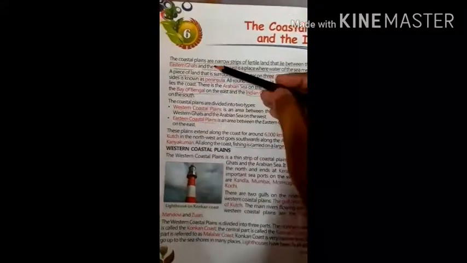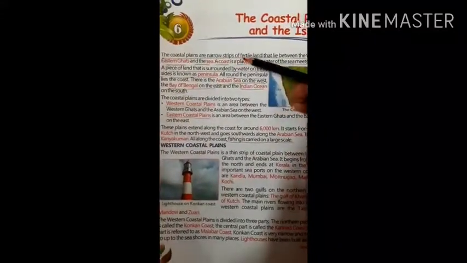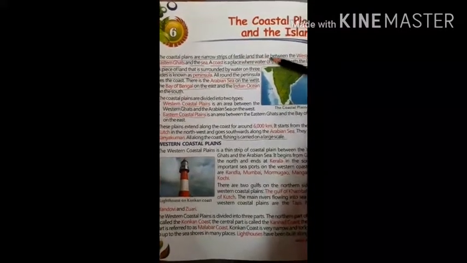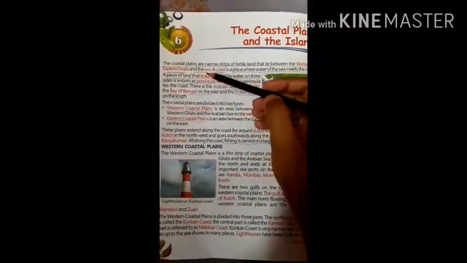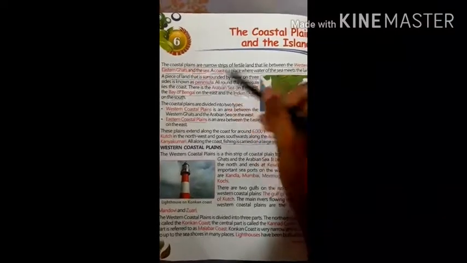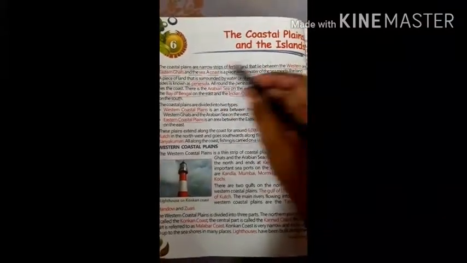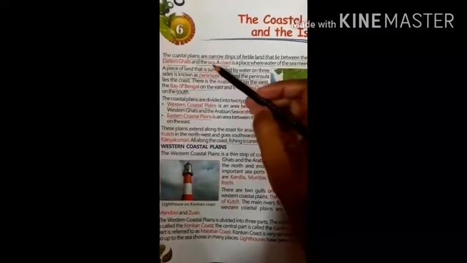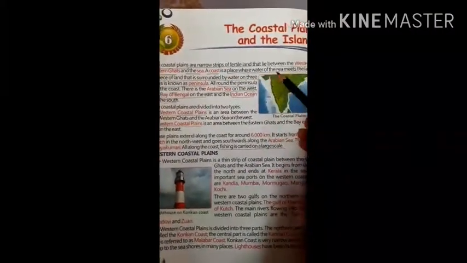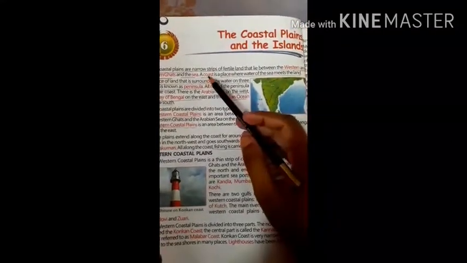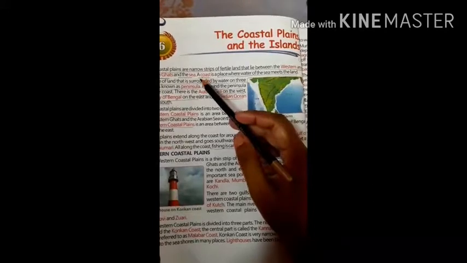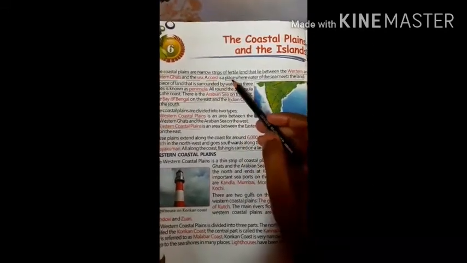So the coastal plains are narrow strips of fertile land that lie between the Western and Eastern Ghats and the sea. A coast is a place where water of the sea meets the land. So what is a coast? You say that a coast is a place